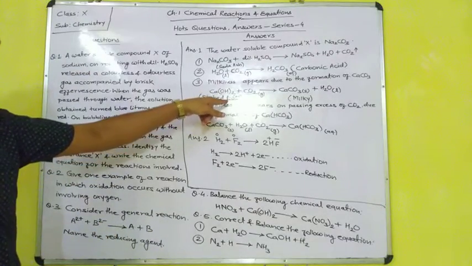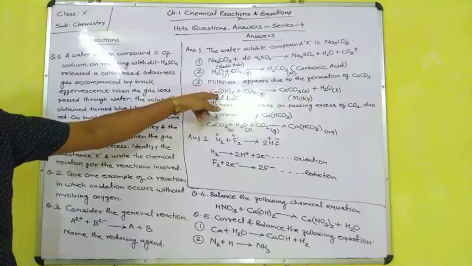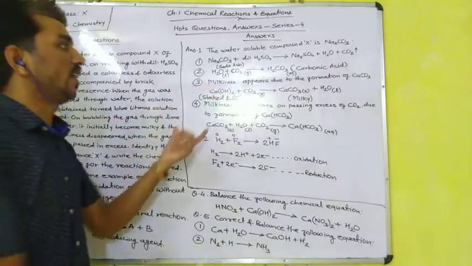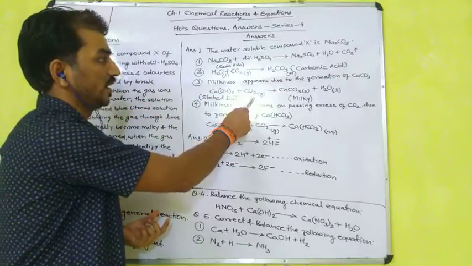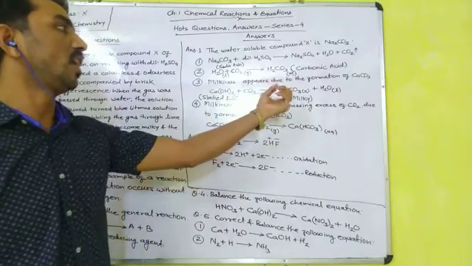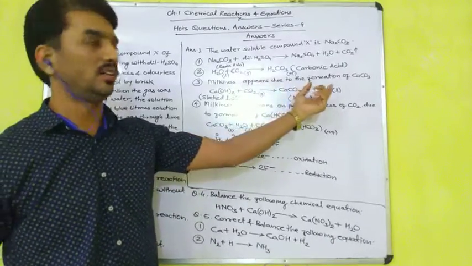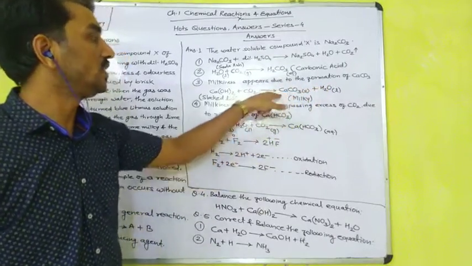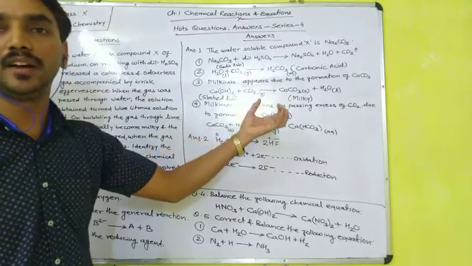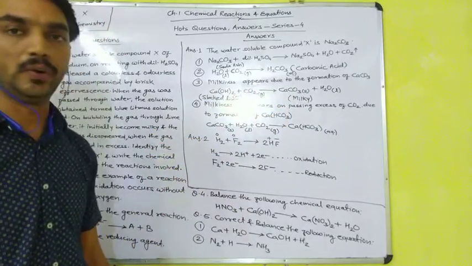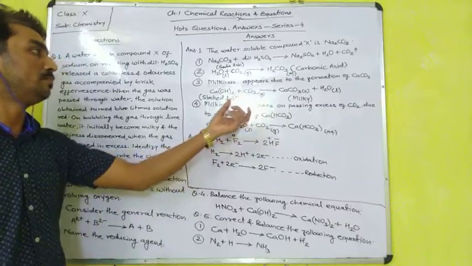Slaked lime, or calcium hydroxide. When we pass this carbon dioxide gas into calcium hydroxide, it forms calcium carbonate and water. Because of the formation of this calcium carbonate, the solution becomes milky.